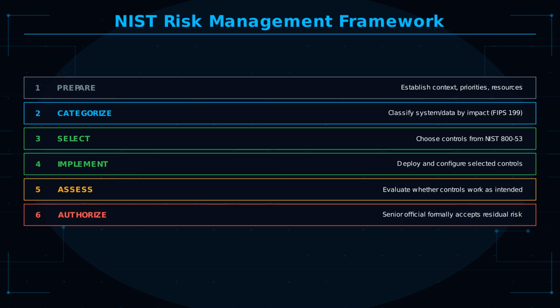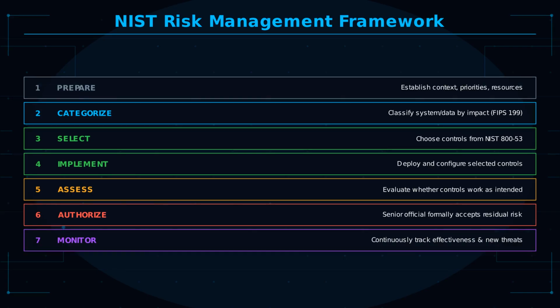Step 6. Authorize. A senior official, the authorizing official, formally accepts residual risk. This is a management decision, not a technical one. Step 7. Monitor. Continuously track control effectiveness, changes, and new threats. The exam may ask about the order of steps or which step a scenario falls into. Categorize comes before select. Assess comes before authorize. Monitor is ongoing. ISO 31000 is an international risk management standard providing principles and guidelines.